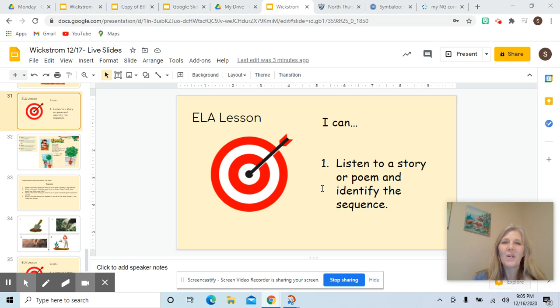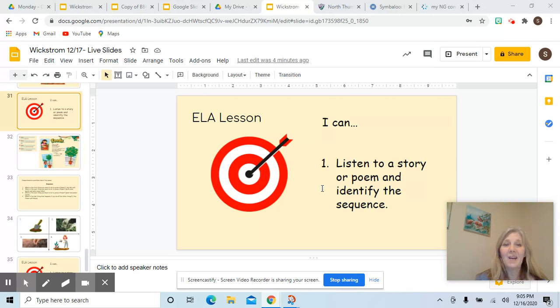Hi everyone, welcome to our lesson for today, our ELA lesson. We are going to be listening to a poem and we're going to identify sequence. Now remember, sequence is what happens first, next, and last.